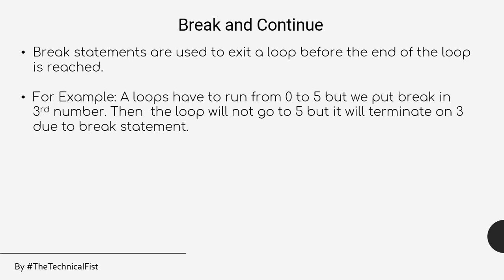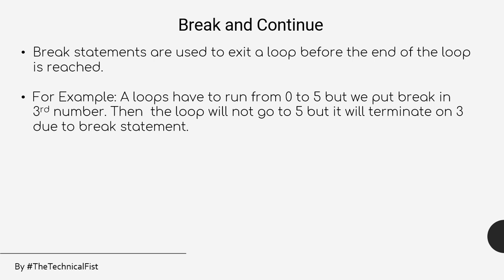For example, a loop has to run from 0 to 5, but we put a break at the third number. Then the loop will not go to 5, but it will terminate on 3 due to the break statement. Initially the loop is supposed to run 0, 1, 2, 3, 4 and then exit. But now we have inserted a break statement at the third number. Since we are counting from 0, 2 will be the third number. So like 0, 1, 2, and at the third point you have a break statement.